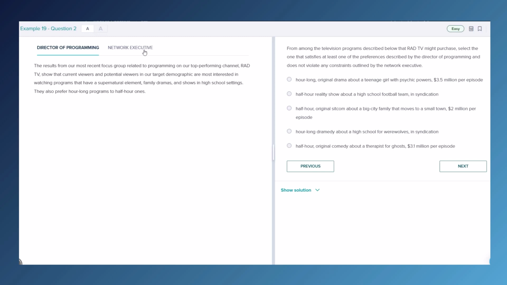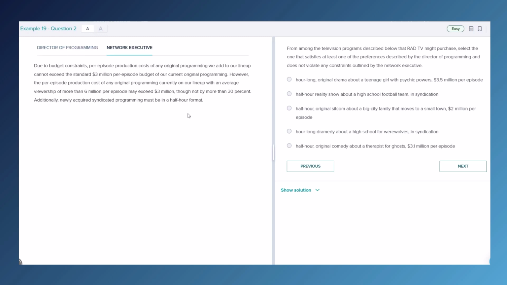Let's look at the constraints first and see what we can knock out. Due to budget constraints, the per episode production cost of any original programming we add to our lineup cannot exceed the standard $3 million per episode budget of our current original programming. So we actually don't care about the second sentence because that's their current shows, and we're talking about a new show. And last, additionally, newly acquired syndicated programming must be in half-hour format.